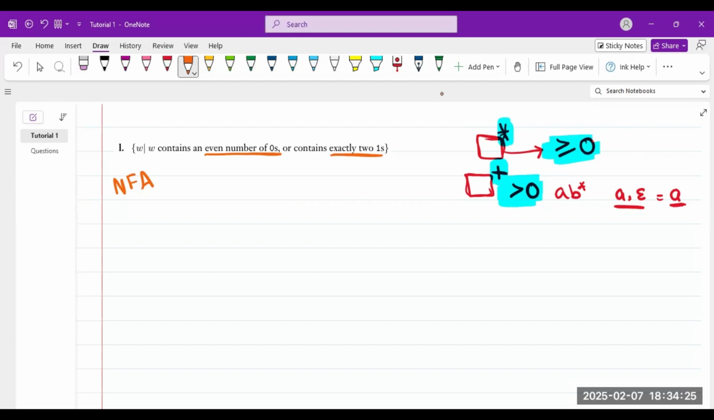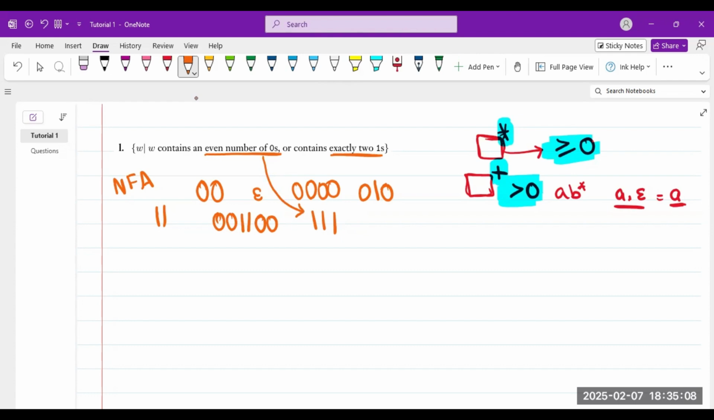For example, some strings can be 0 0 because it has an even number of zeros. Can it be epsilon? Yes, because it has an even number of zeros. Can it be four zeros? Yes. Can it be 0 1 0? Yes, because it has an even number of zeros. Can it be exactly two ones, so double one? Can it be 0 1 0 1 1 0 0? Yes. Can it be 1 1 1? Sorry, wait. It can be triple one, because it has an even number of zeros.